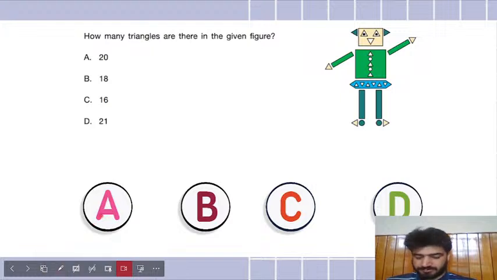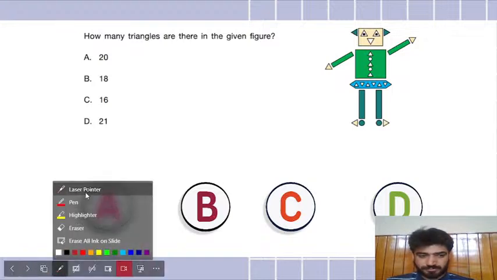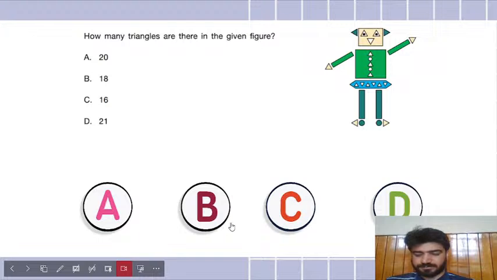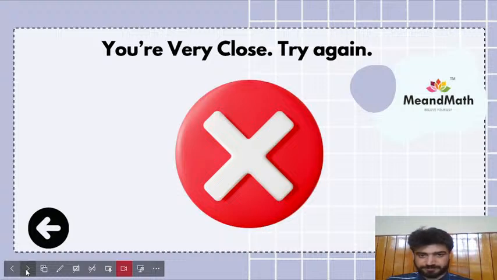Okay, so should we click on B? I think so. I think B should be the correct answer. So B is the correct answer. Well done. Very good. Pavika was saying C, but I don't think it was C. It was 18, 16. There were more than 16. There were 18. I just counted, so it should be 18. Okay.